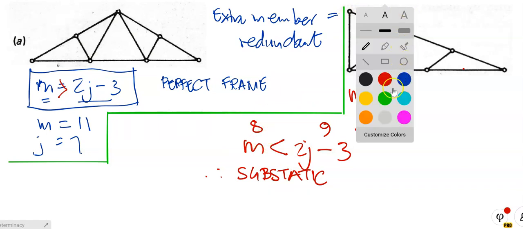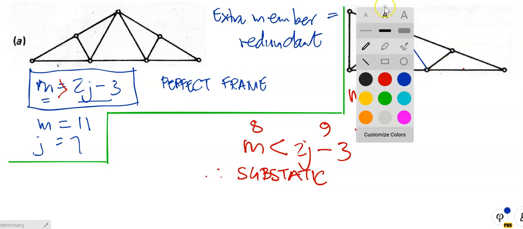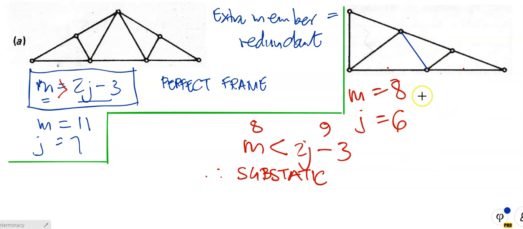I'm going to put in another member like so. Right, let's do the test now. M is equal to 1, 2, 3, 4, 5, 6, 7, 8, 9. So M is 9.